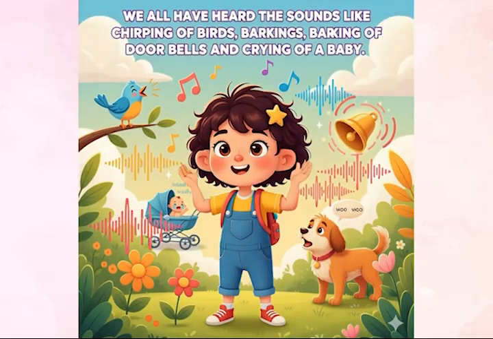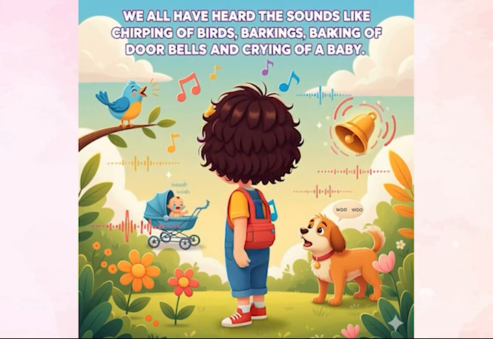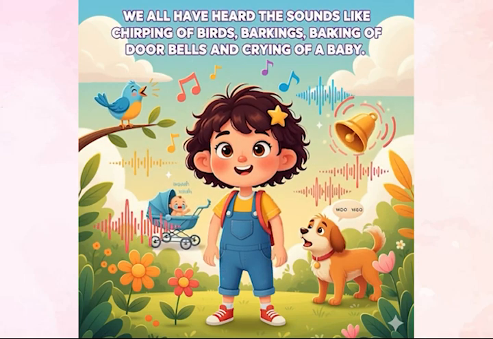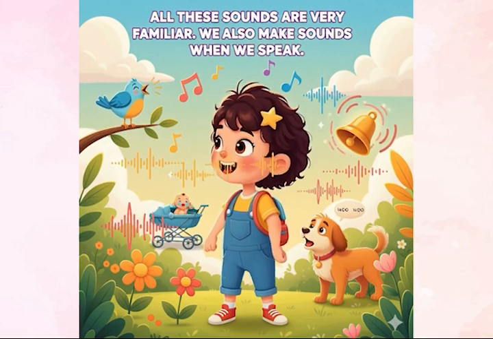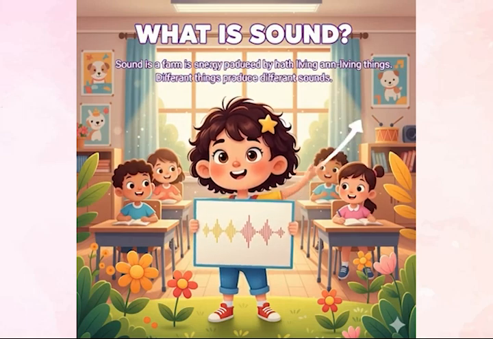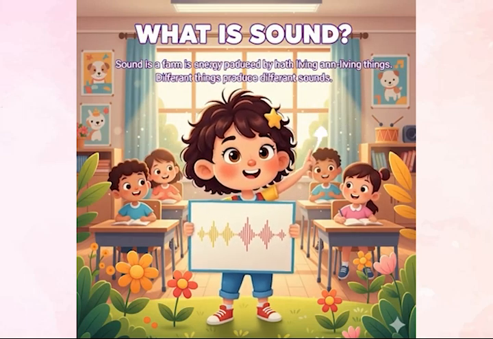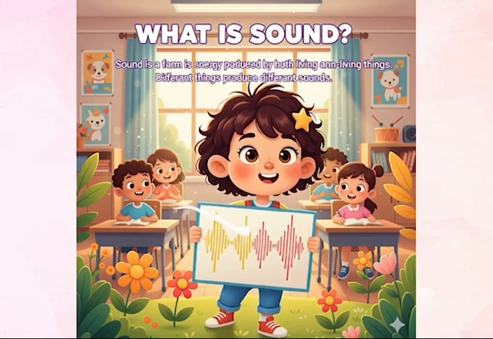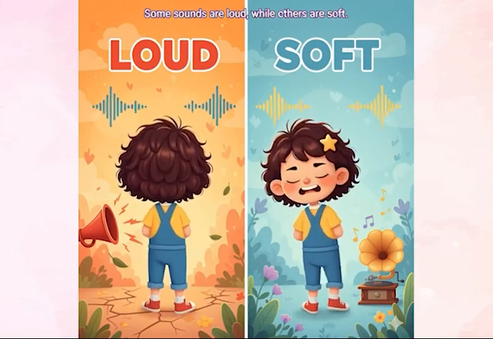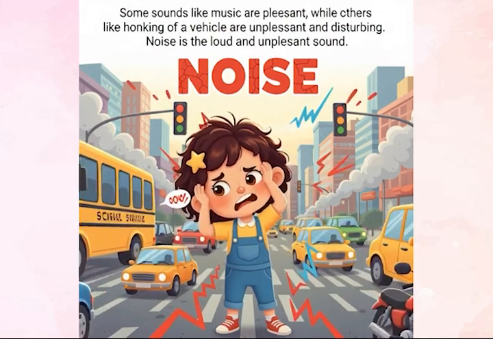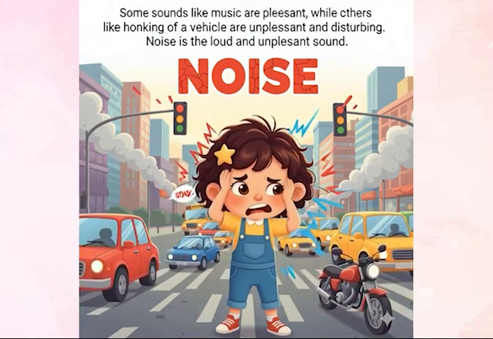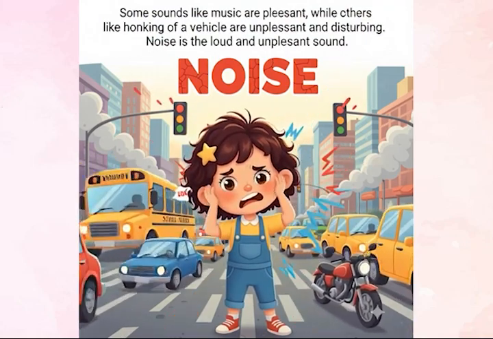Sound. We all have heard the sounds like chirping of birds, barking of dogs, ringing of doorbells and crying of a baby. All these sounds are very familiar. We also make sounds when we speak. Sound is a form of energy produced by both living and non-living things. Different things produce different sounds. Some sounds are loud, while others are soft. Some sounds like music are pleasant, while others like honking of a vehicle are unpleasant and disturbing. Noise is the loud and unpleasant sound.